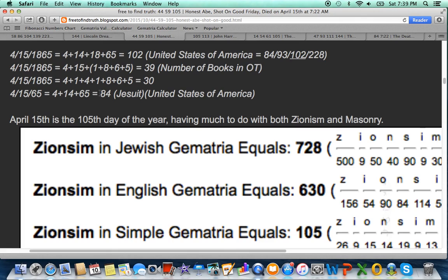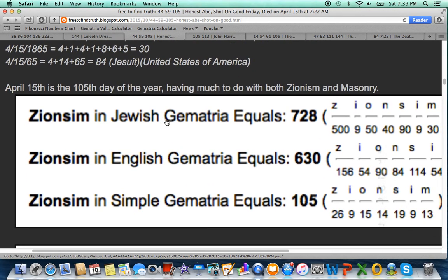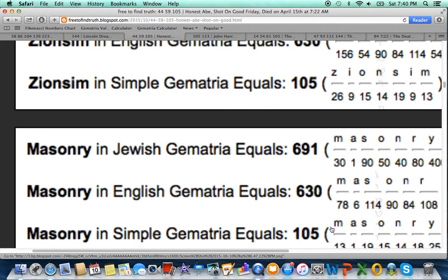It's also a date with 84 numerology. United States of America, Pythagorean's 84. Jesuit also has gematria of 84. And a lot of people say it is the Jesuit order that is responsible for the assassination of Lincoln. Lincoln would die on the 105th day of the year, April 15th, a very special number to the Zionists and the Masons. This is now tax day.